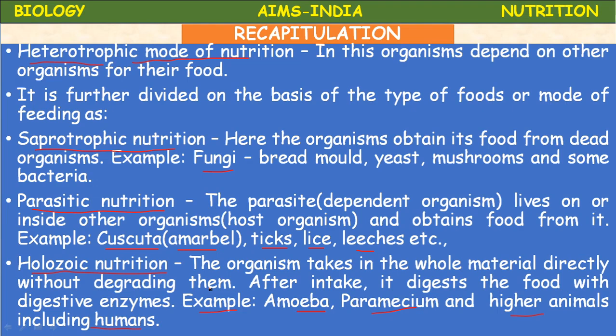Okay, children. Here, the heterotrophic mode of nutrition. What are heterotrophic organisms? Organisms which cannot synthesize their own food are called heterotrophs, and the nutrition is called heterotrophic nutrition. It is divided into three main types: saprozoic or saprotrophic, parasitic, and holozoic. Okay, let us proceed.